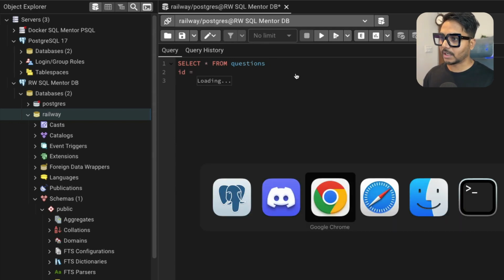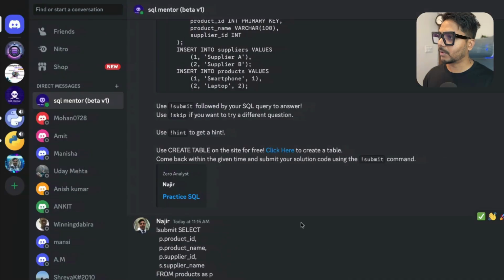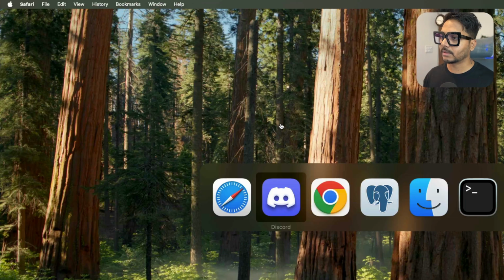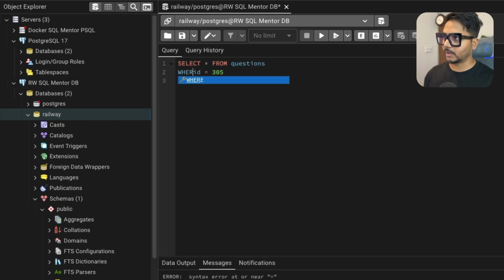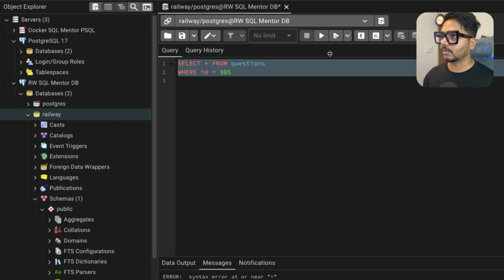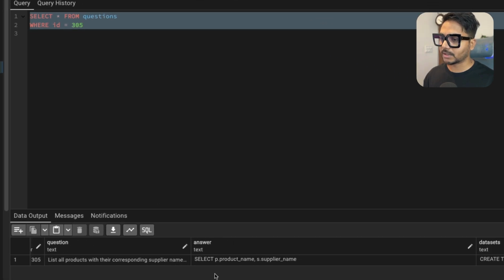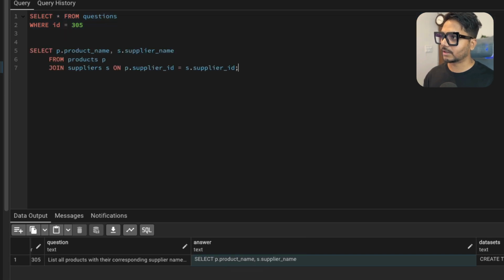So this is from the cloud. Let's see what the question ID is. The question ID was 305. Okay, let's see question ID 305. Let's run this. Oops, what's going wrong? Okay, where did I miss? So, where question ID. I created this bot using Postgres SQL. Now here we can check what answer it was expecting. Okay, so this was the answer which is fetched in the bot. It was expecting product name, supplier name.